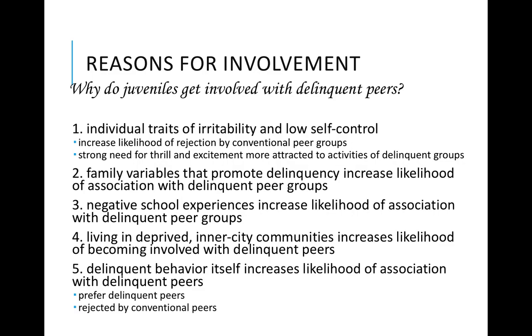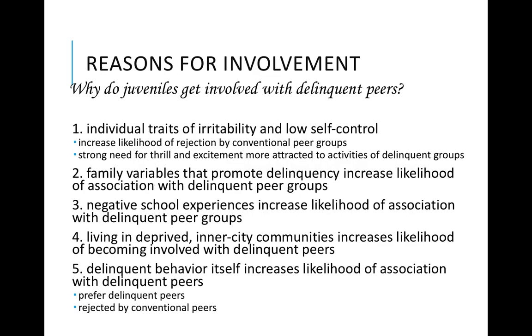So, why do juveniles get involved with delinquent peers? Let's look at some of the traits and experiences we've already talked about. Individual traits of irritability and low self control increase the likelihood of being rejected by conventional peers. A strong need for thrill and excitement makes them more attracted to delinquent peers and the activities in which they engage.